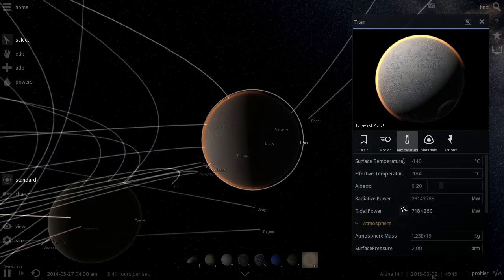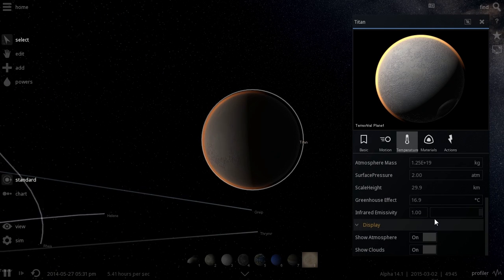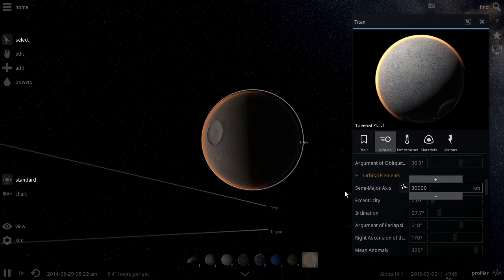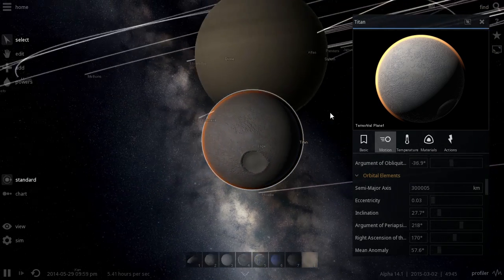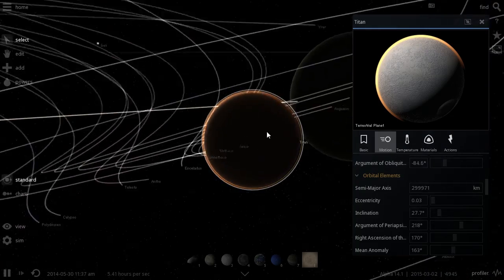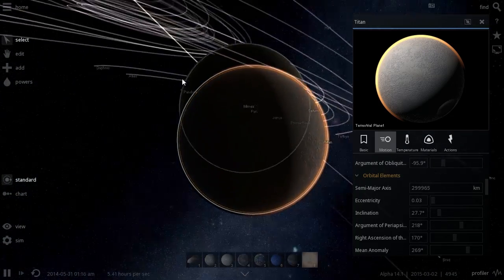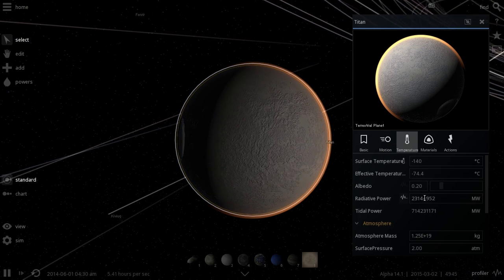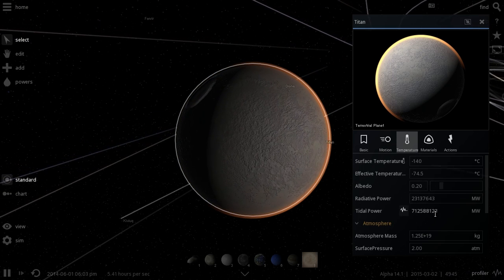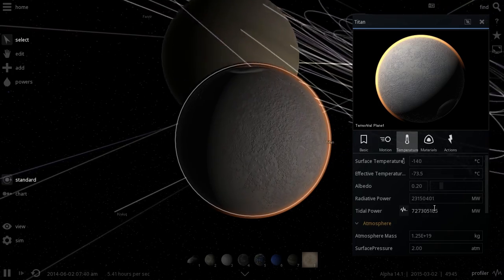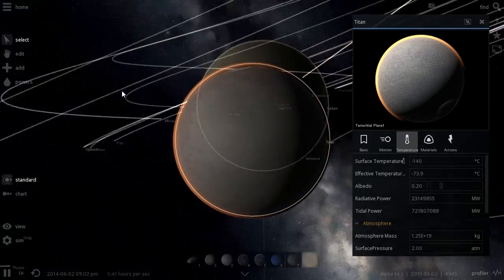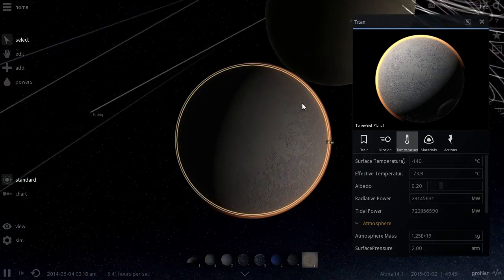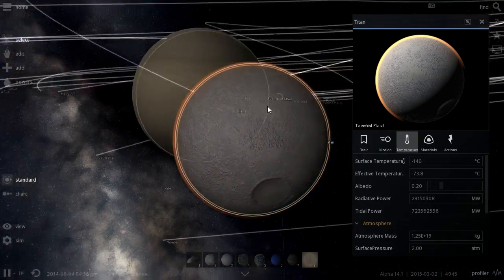So the tidal power is still below radiative power, which is the power from the sun. So we're going to go ahead and move a little bit closer. 300,000 kilometers away from Saturn. This is the distance of Earth from the moon, or moon from Earth. So basically now Saturn is a lot larger, and look at the tidal power. Radiative power, the power from the sun, is actually much less now than the power from the tides from Saturn. Now this will obviously create some deadly tides on this satellite, but we have to live with that because we need some warmth, we need some heat.